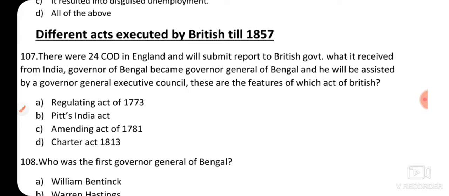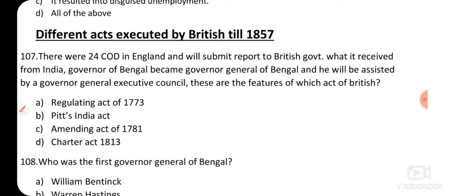So you have to remember this fact while reading the acts, that is the Regulating Act, the British India Act or the Charter Acts. Those acts were implemented with the aim to regulate their business, their commercial policy, as well as to regulate the East India Company during the 19th century. So we'll start. The first act to govern the East India Company was the Regulating Act of 1773.